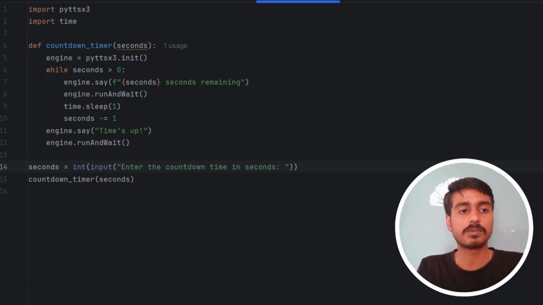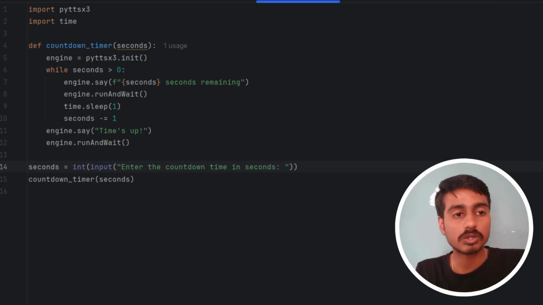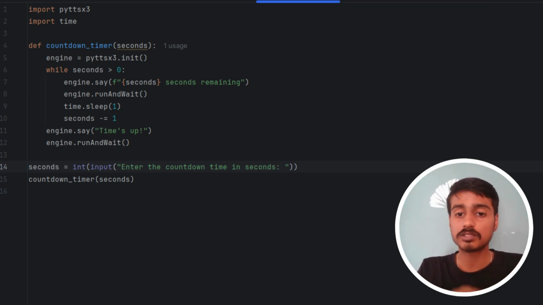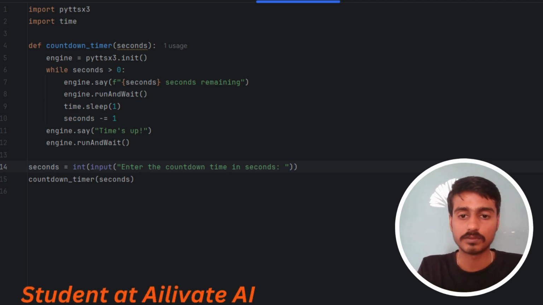So time.sleep, we give 1 second. Why are we giving this? The project motto was to count the seconds. For every second the seconds were decreasing, and between the seconds we want a one-second gap. So that's why it pauses the program for 1 second. Next, seconds minus equals 1.